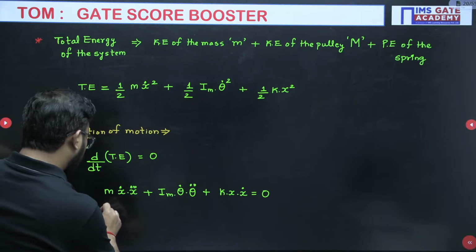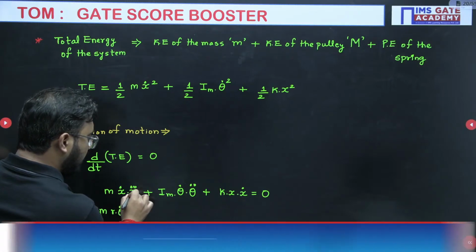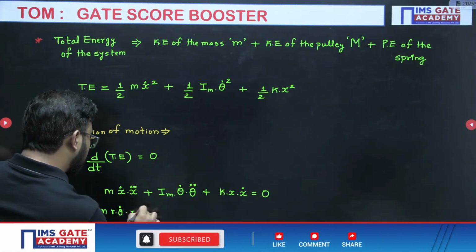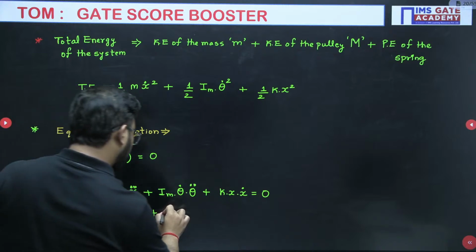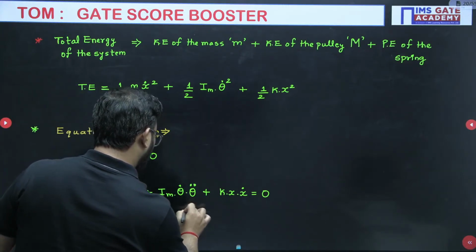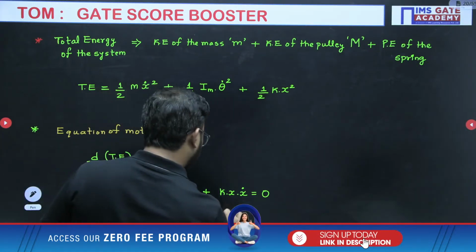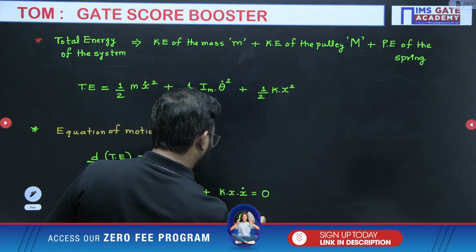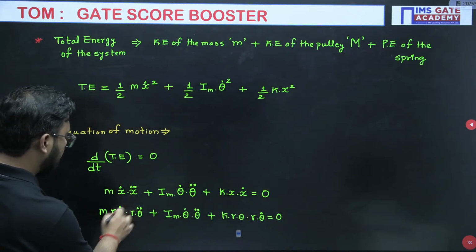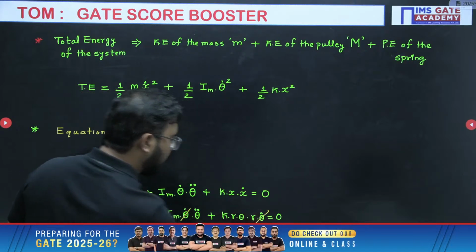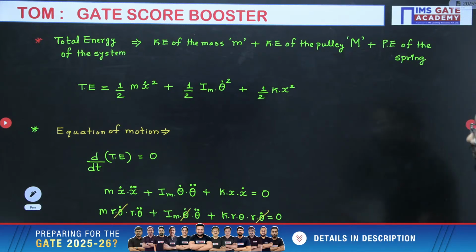So what I will write, m into x dot will be nothing but r theta dot. x double dot will be nothing but r into theta double dot. Mass moment of inertia, theta dot multiplied by theta double dot. Now here it will be k into r theta multiplied by r into theta dot equals 0. Now from the whole equation, theta dot and theta dot will get cancelled out. Theta dot will get removed from the whole equation.